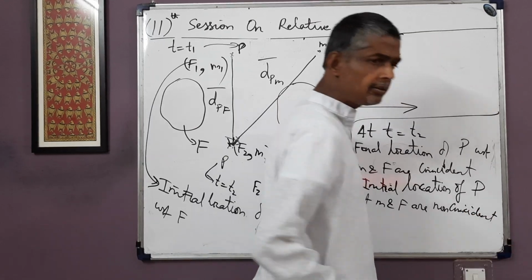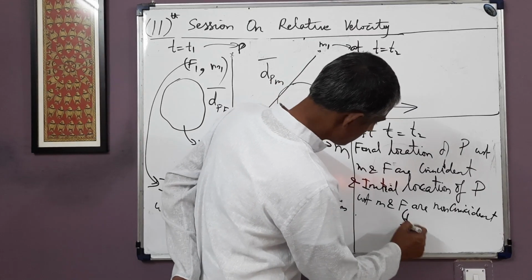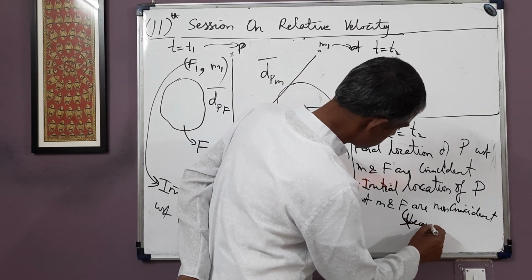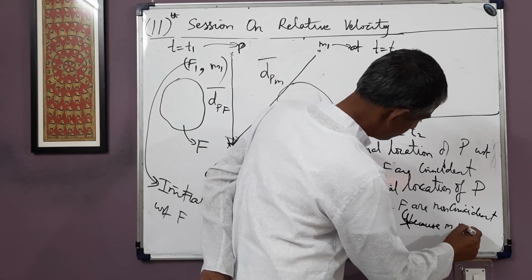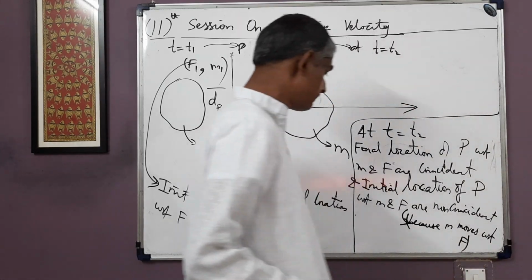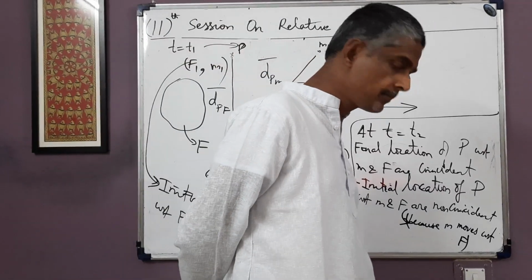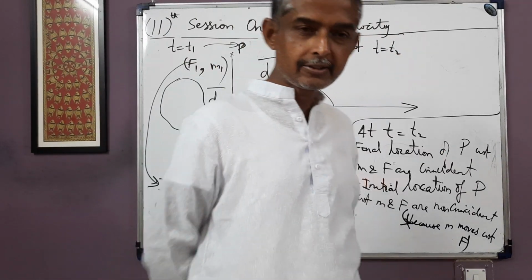Why are they non-coincident? Because M moves with respect to F. That is why. So initial location of P with respect to M and F are non-coincident, and final locations are coincident.